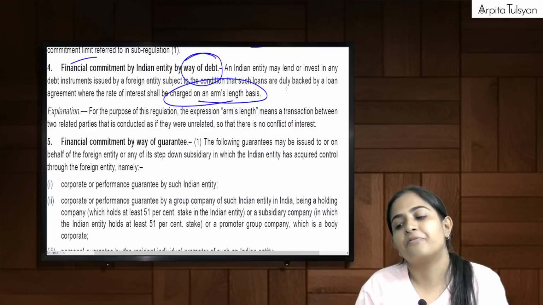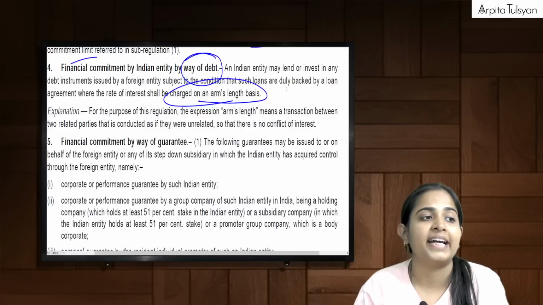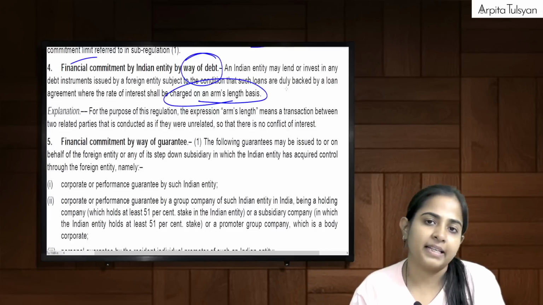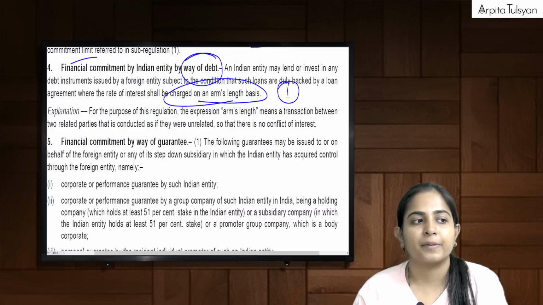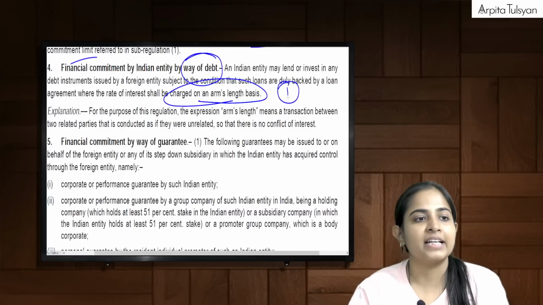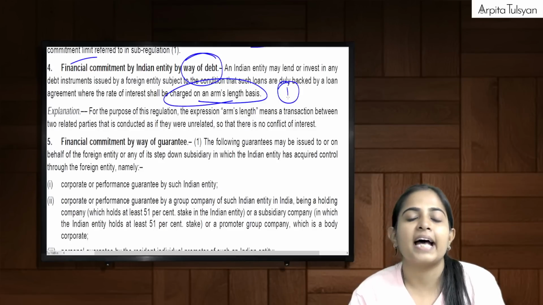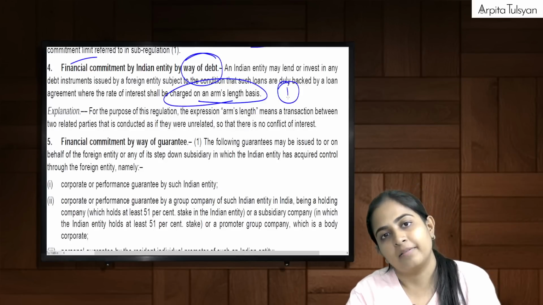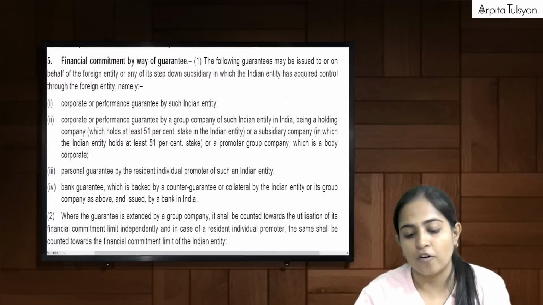Same way, if any transaction in a debt instrument is done, then the interest should be charged on an arm's length basis. Ma'am, what do you mean by arm's length? It means a transaction is conducted as if both the parties are unrelated. That was in case of debt.